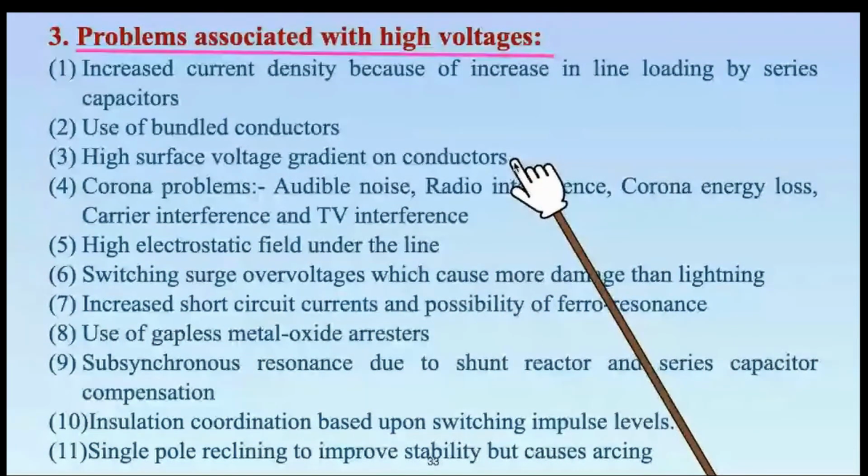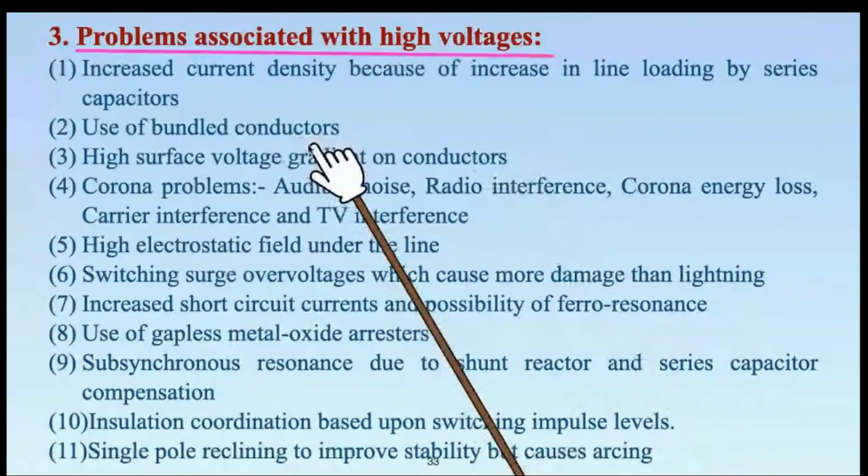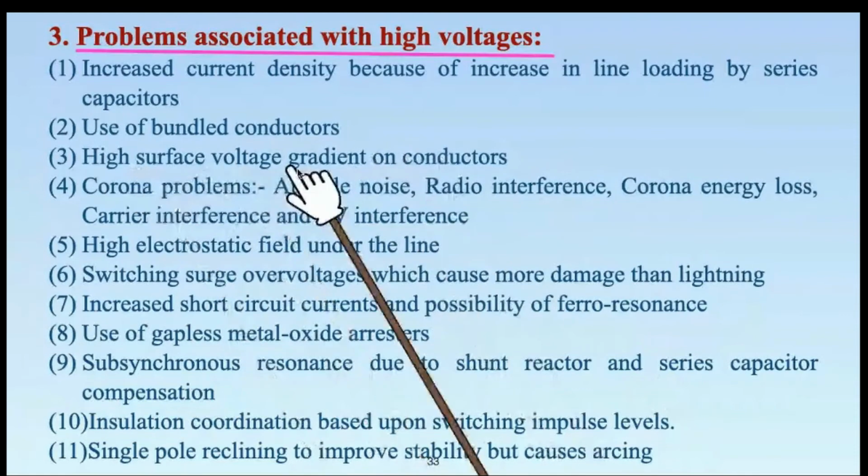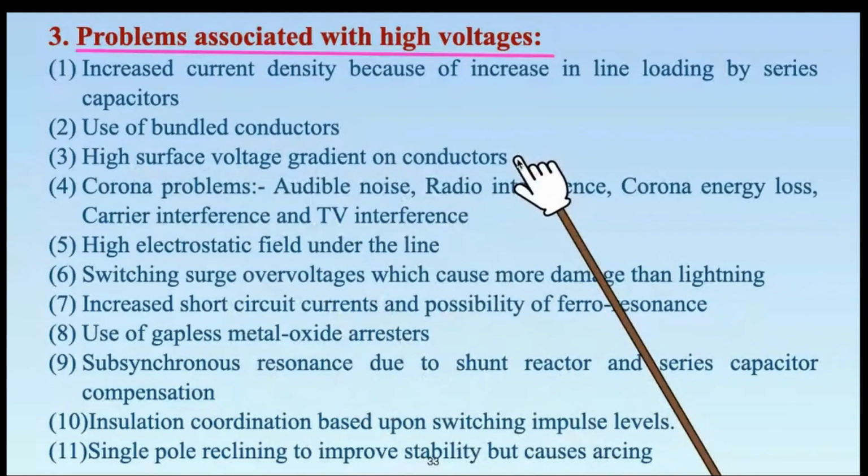The third aspect, for which bundled conductors are also adopted, is the high surface voltage gradient on the conductors. In this chapter itself, we are going to come across the calculation of surface voltage gradient for a three-phase line.